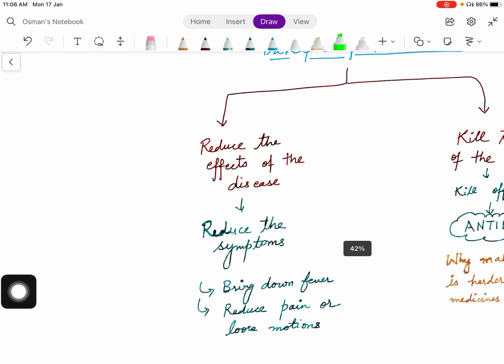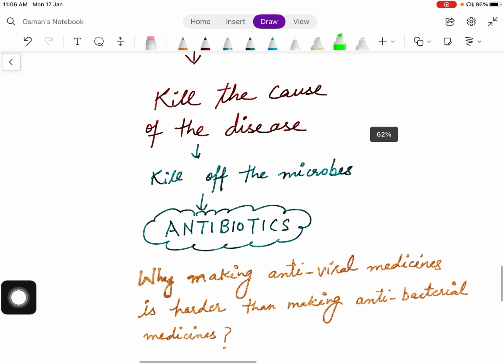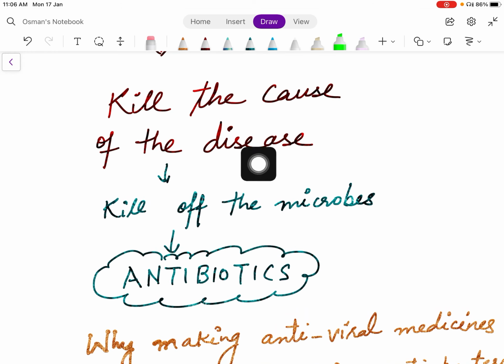But this approach is temporary. As soon as the effect of the medicine wears off, the symptoms will come back. That means again you will experience fever, pain, and loose motions. So we need a permanent treatment which includes killing the cause of the disease. This is the permanent solution in the principles of treatment.